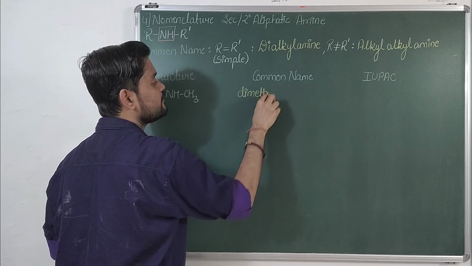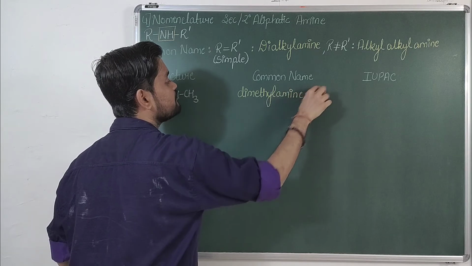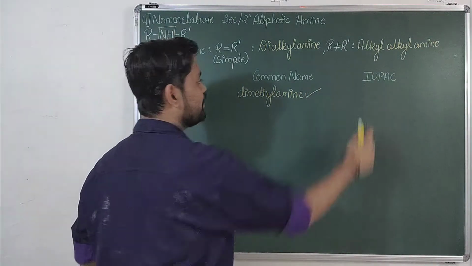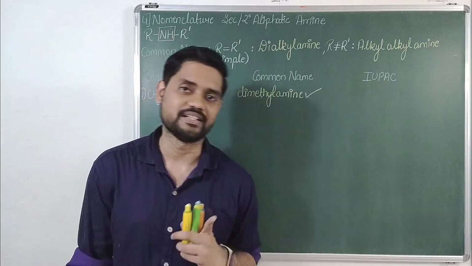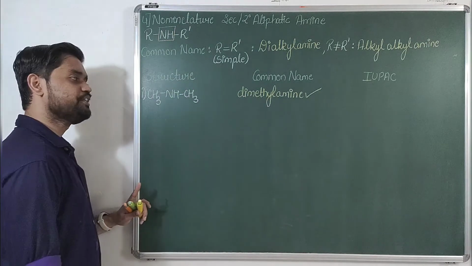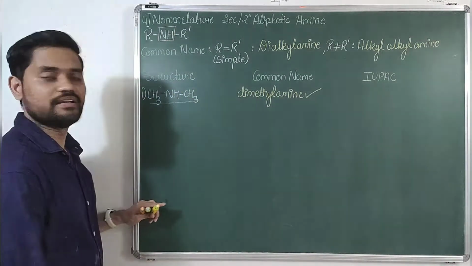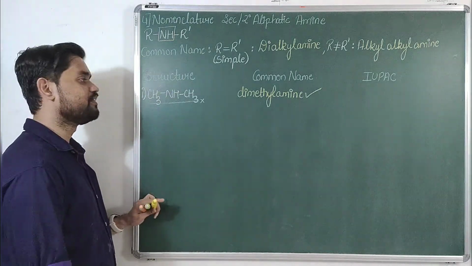Dimethyl amine, then your answer is perfectly alright. Talking about IUPAC name, the first rule says to select the longest continuous carbon chain. ठीक है, longest continuous carbon chain का मतलब क्या होता है? क्या मैं ये select कर सकता हूँ? Answer is no. I cannot select this as a longest chain.